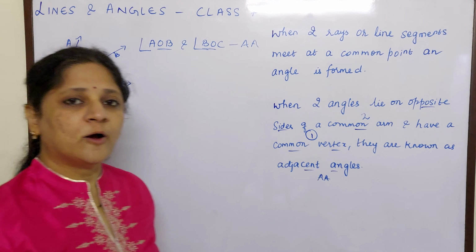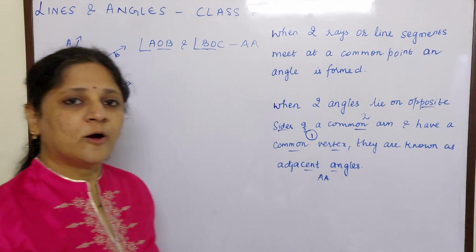So if OB is common, one angle is lying to the left hand side of OB. Which angle is lying to the left of OB? AOB is lying to the left of OB, and BOC is lying to the right of OB. So that is the third condition, opposite sides of the common arm. One is lying to the left hand side, one is lying to the right hand side. So yes, AOB and BOC are adjacent angles.